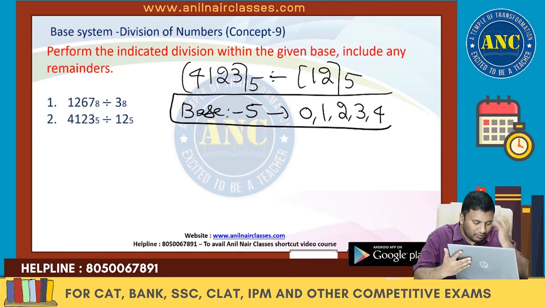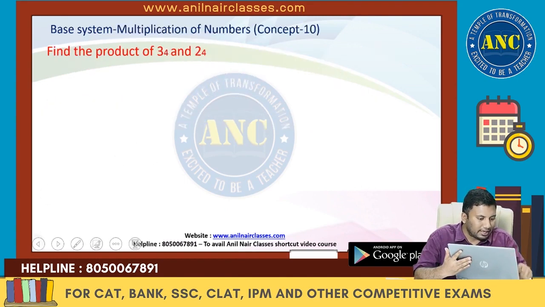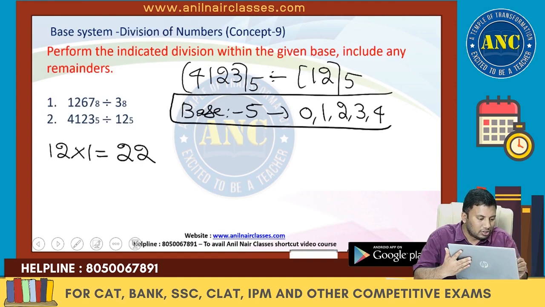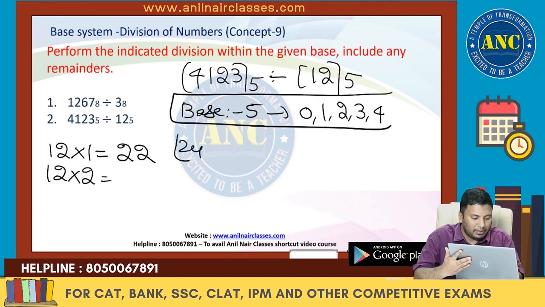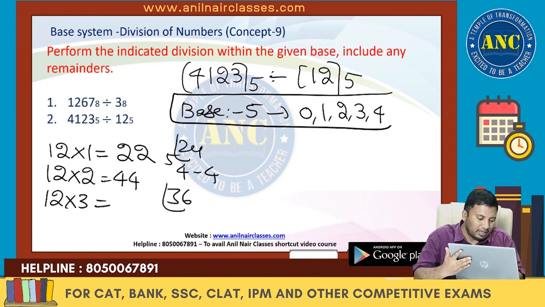So now we will divide. 12 ones are 12. 12 is nothing but 2, 2. 12 into 2 is 24. 24 in base system 5 is 4, 4. 12 into 3 is 36. 36 in base system 5 is 7, 1, which is nothing but 1, 2, 1.